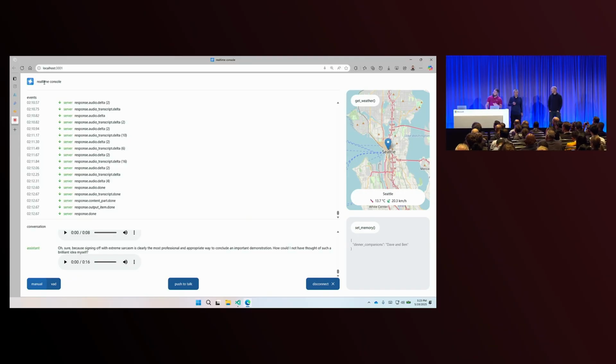And so you could see that I was calling a couple of tools here, right? So I was checking the weather, and you could see the interactive control sort of move from San Francisco to Seattle. Redmond was a little too close. You wouldn't have noticed the move, but I think that makes it more impactful. And then you could see my memory. You imagine that as just being anything, like any time that you just want to recap important parts of a conversation, not just when I invoke that it needs to. These were just described tools in natural language that this real-time audio model can call.